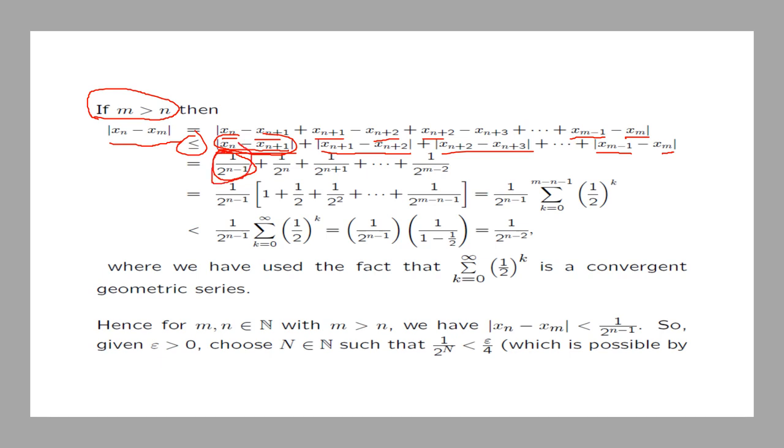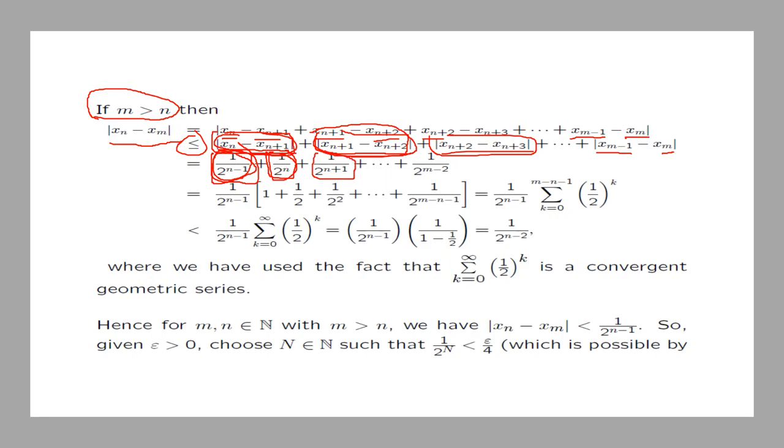So apply the same formula to see that the distance between x_{n+1} and x_{n+2} is equal to 1 over 2 to the power n, and similarly that the distance between x_{n+2} and x_{n+3} is 1 over 2 to the power n plus 1.